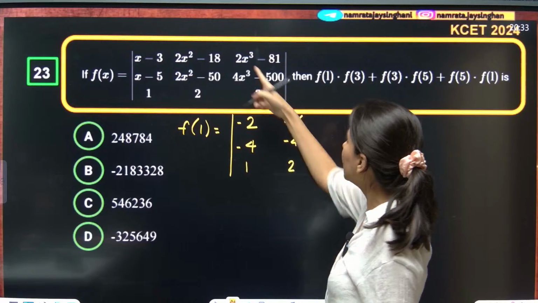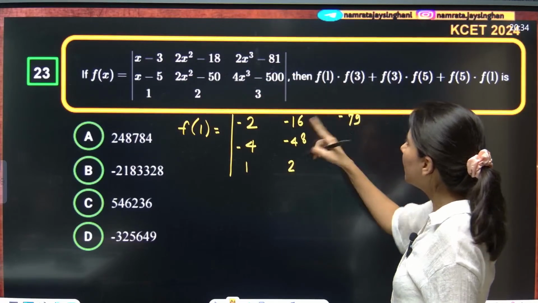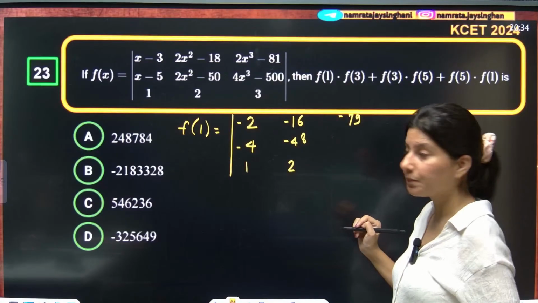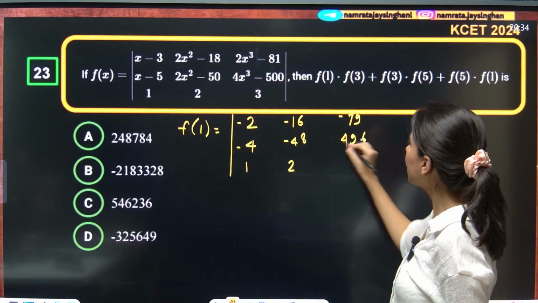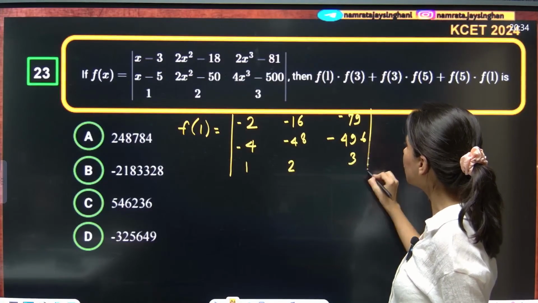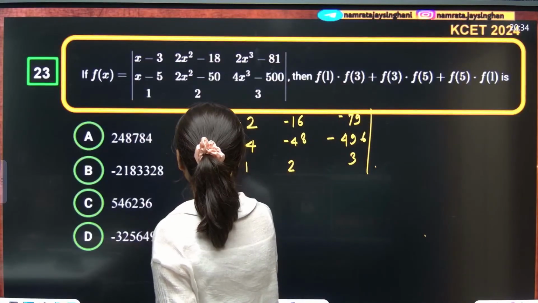This is your 2. If you put 2, minus 81 minus 79, 4 minus 500, 4 minus 500 is 496 with a negative sign, and this is your 3. F of 1, correct? Then we need F of 3 and we need F of 5.